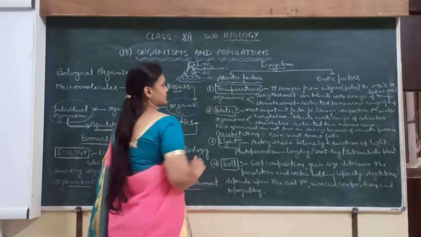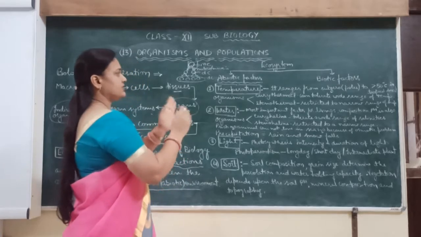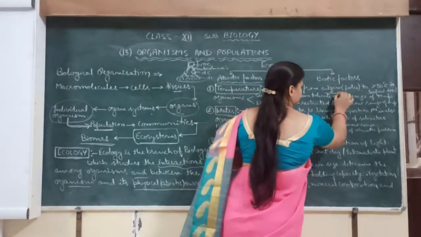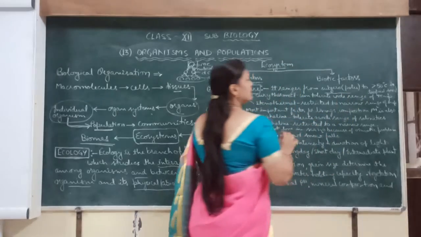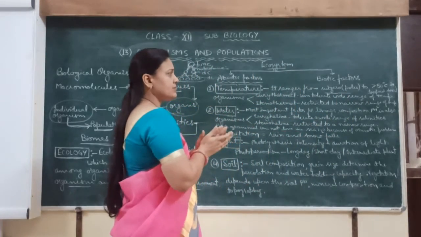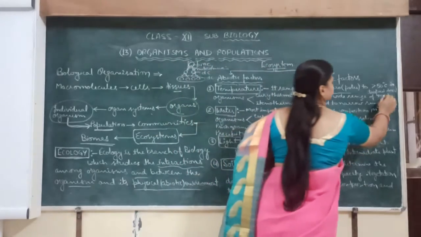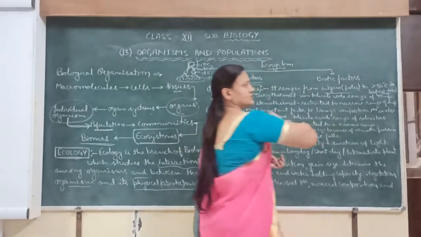That is temperature. Temperature ranges from sub-zero, which means below zero, in the polar region, to more than 50 degrees Celsius in the tropical desert, like Rajasthan.